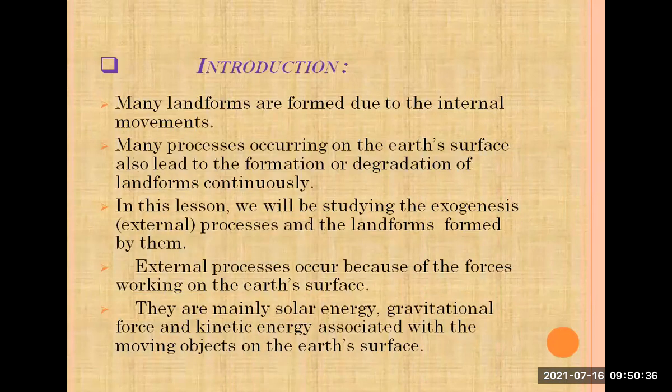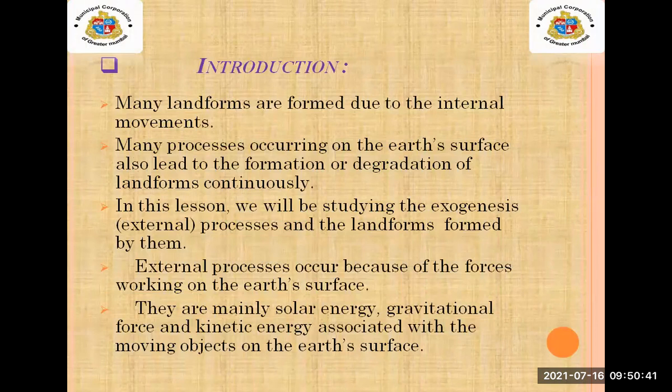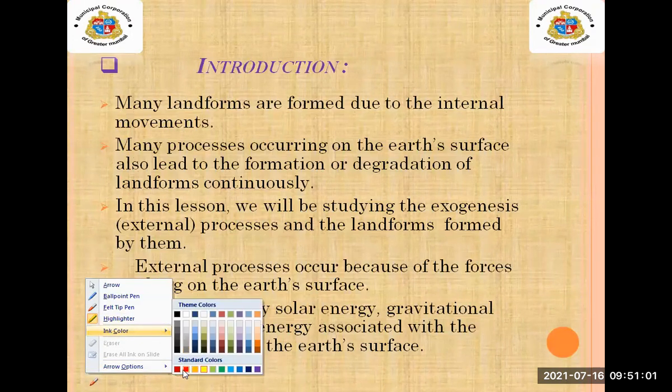See here. First we are going to see the introduction. What this lesson introduces, that we are going to see. One second, I'll change the color here.